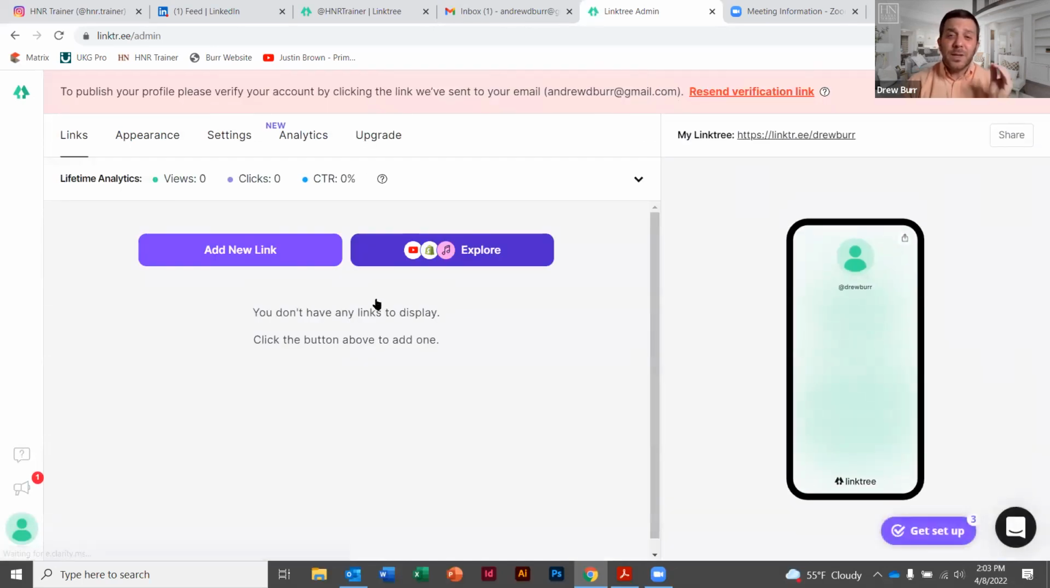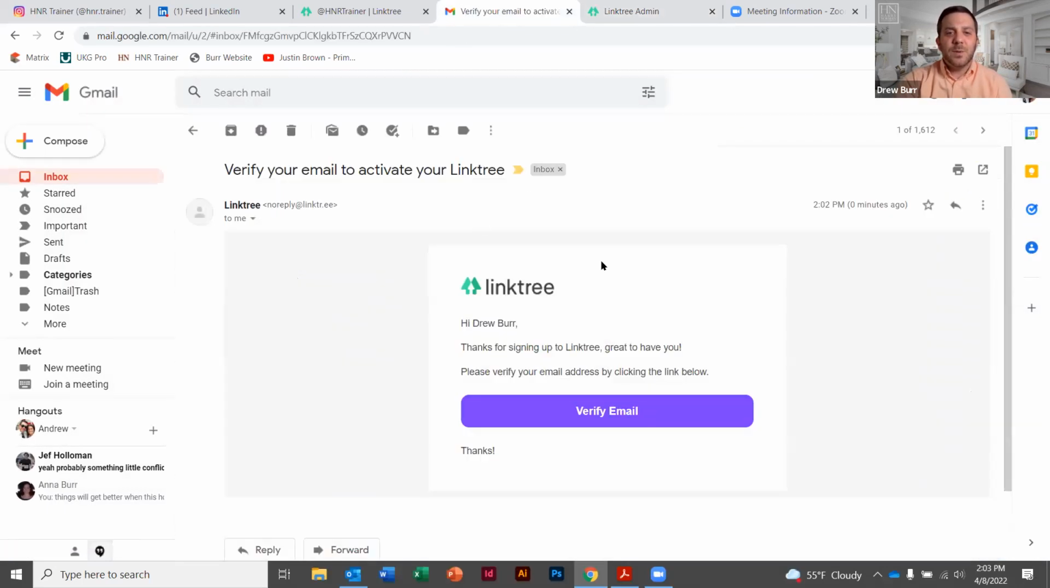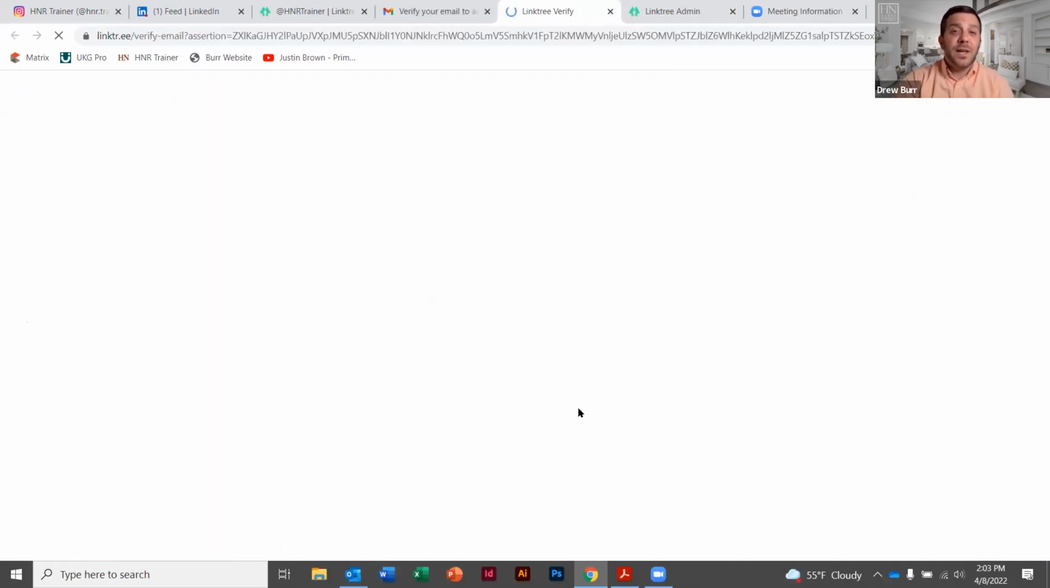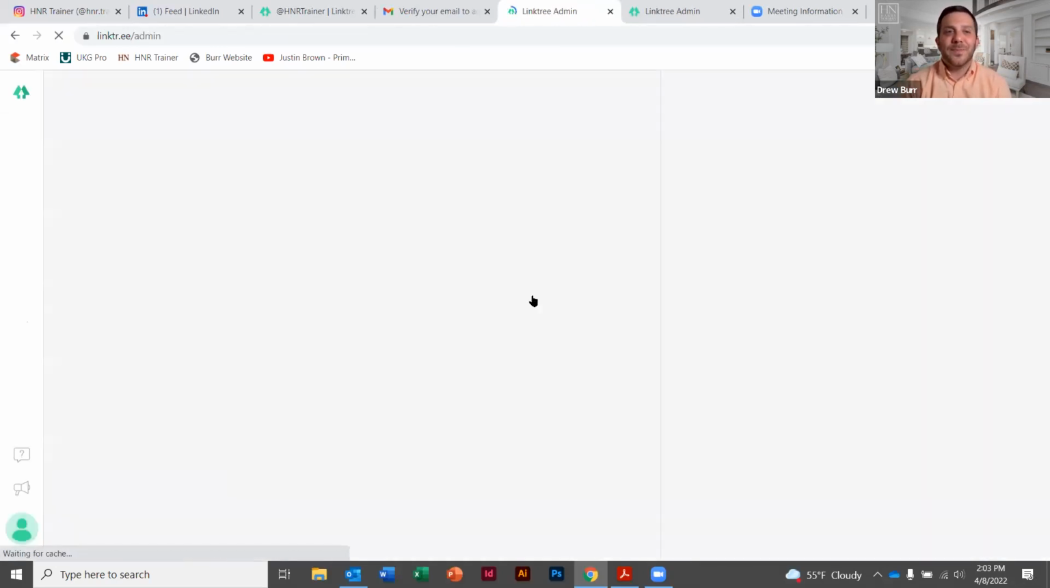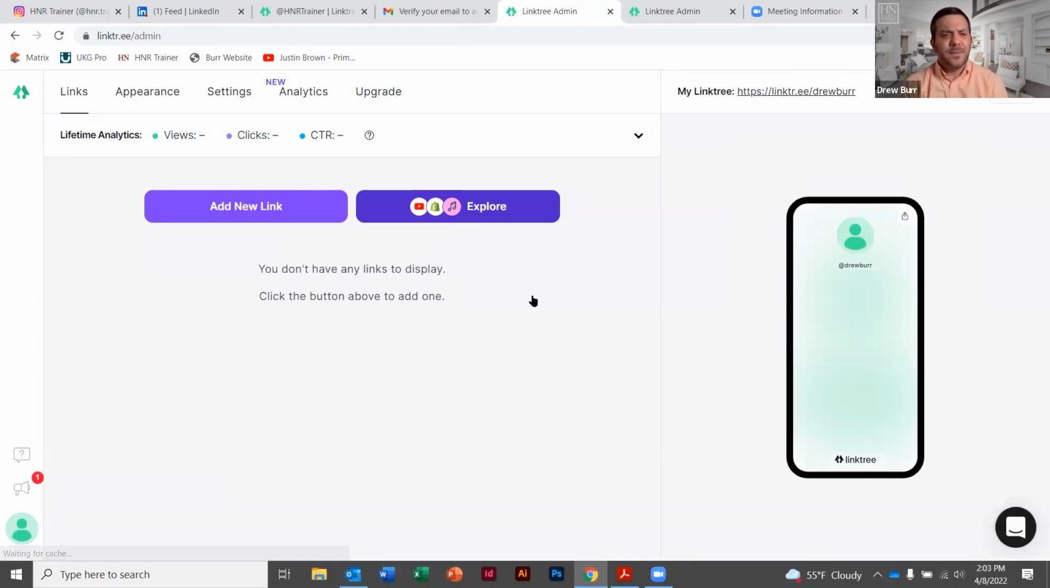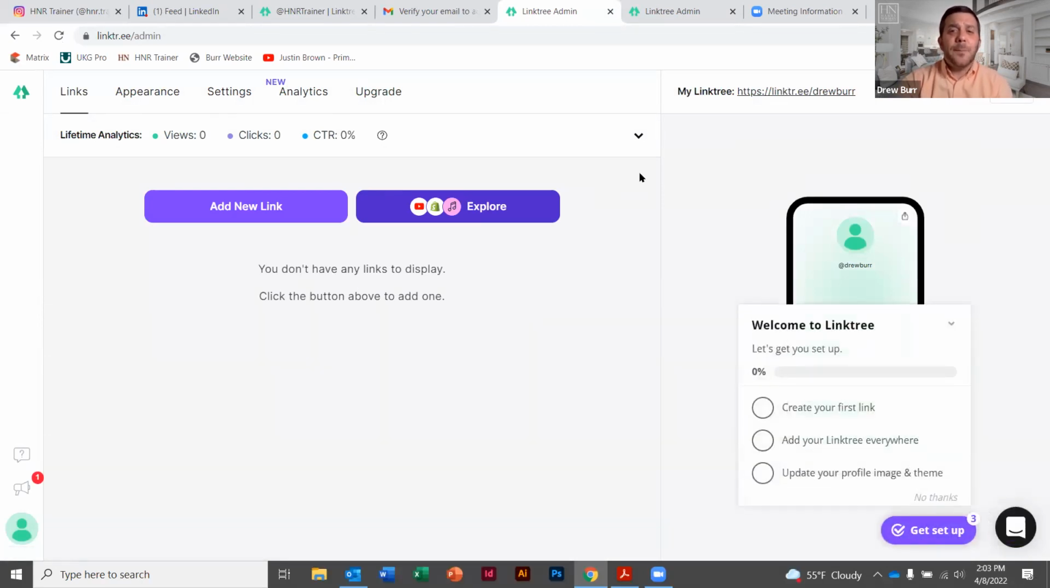So for this next part, you're going to have to verify your account, and it's very easy. It has come to your email address and you need to click the button. So let's do this. I'm opening my email address and you will see a link just like this. I'm going to verify my email. Once you do that, it's going to push you back into Linktree. Sign in to continue. Awesome. Easy, right? So the first thing I want to point out up here at the top where it says My Linktree, this will be your universal link that you use on Instagram and LinkedIn as you go, because this is going to be your catalog for all your links.